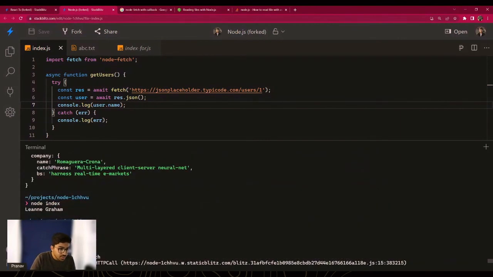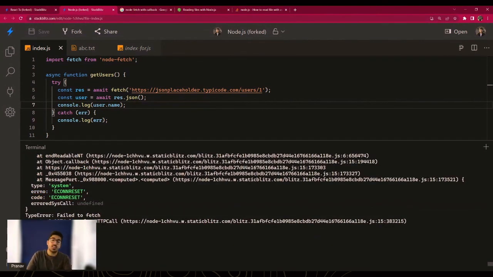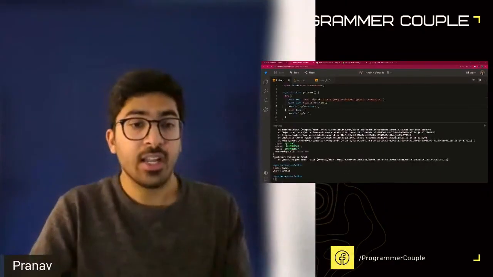But in the previous error, as you can see over here, it just says failed to fetch. It doesn't even give you any information. And it's not their fault, it's not Node.js's fault, it's not Fetch's fault, it is your fault. So don't make that mistake again. I hope you learned something new. I hope now you will at least be following all these 10 best practices whenever you write any code.